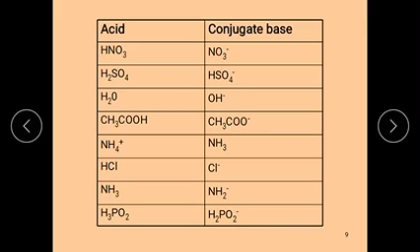And the next one, HCl is an acid, its conjugate base is Cl minus. NH3 is a base, but if it acts as an acid, its conjugate base is NH2 minus.